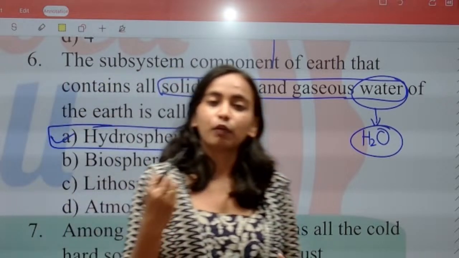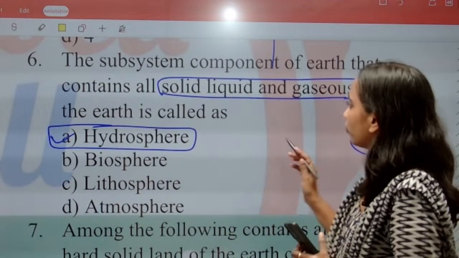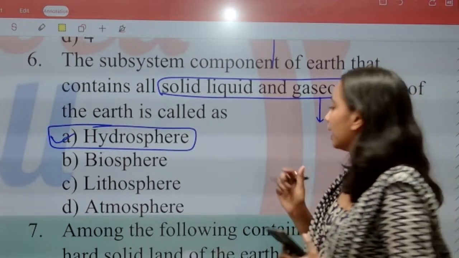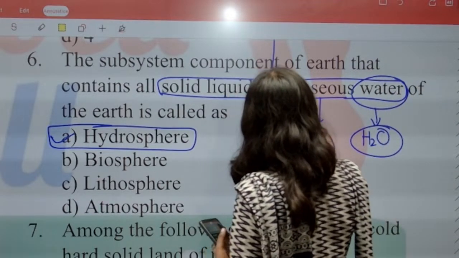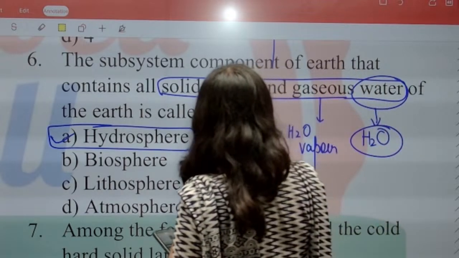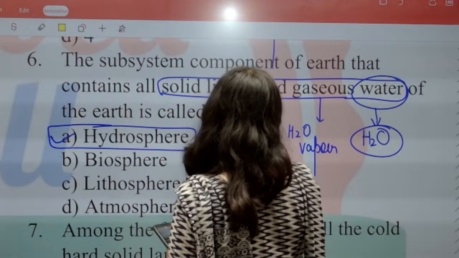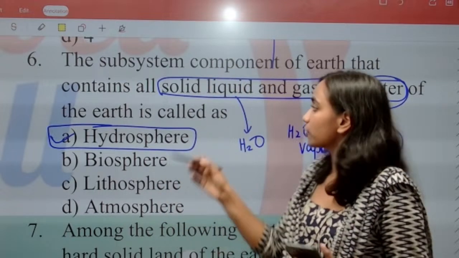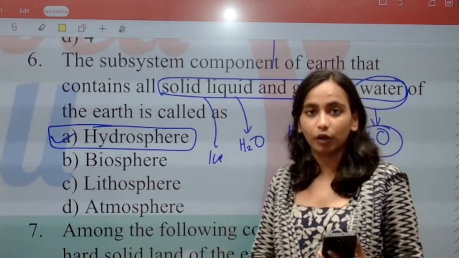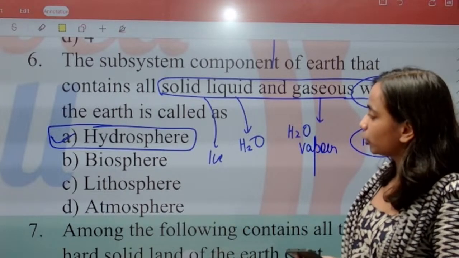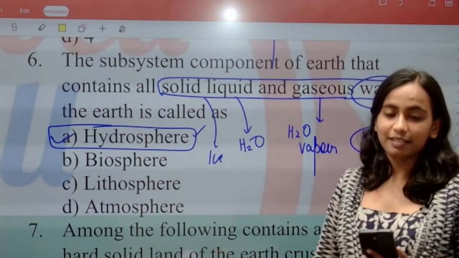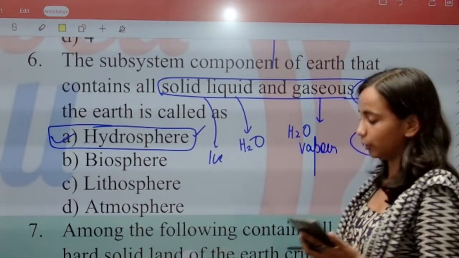In the hydrosphere, water is present in all its forms. How many forms of water are there? 3 forms of water. Gaseous form is water vapor. Liquid form is the simple, normal water that we drink. Solid form is ice. So ice, water and water vapor, all 3 of them are included in the hydrosphere. So the right answer for the question is option A, hydrosphere.